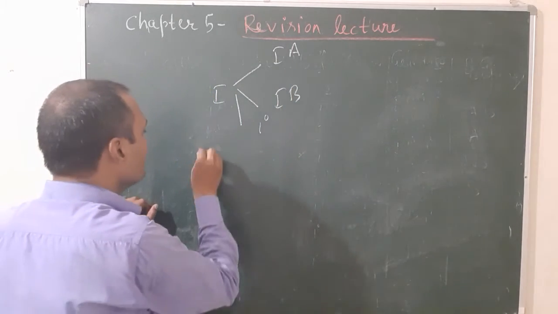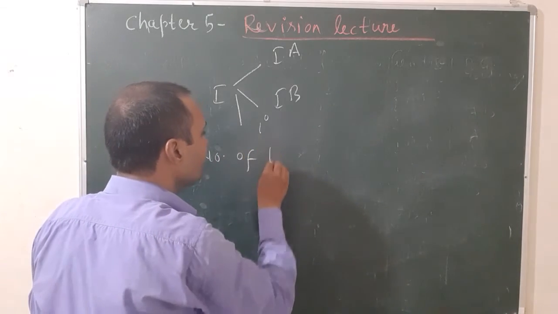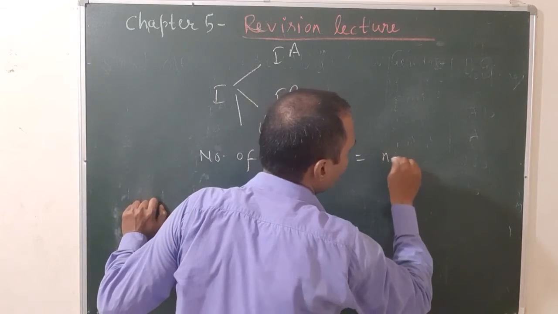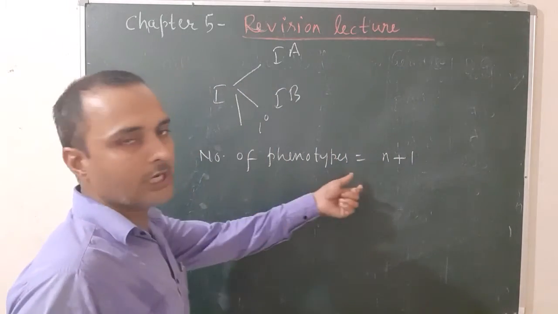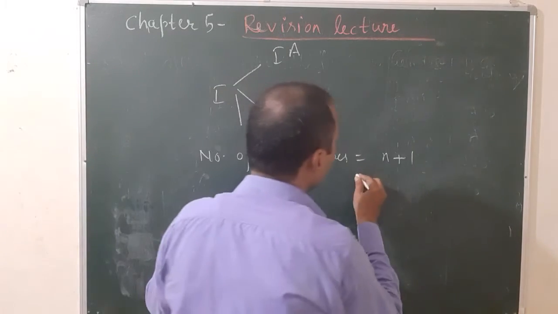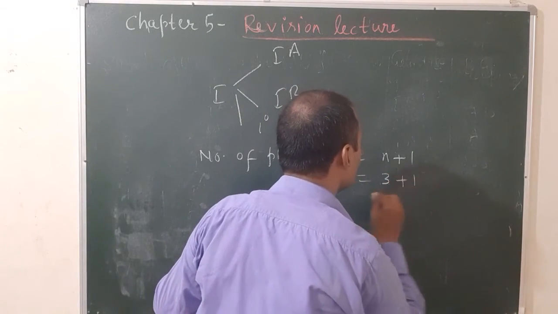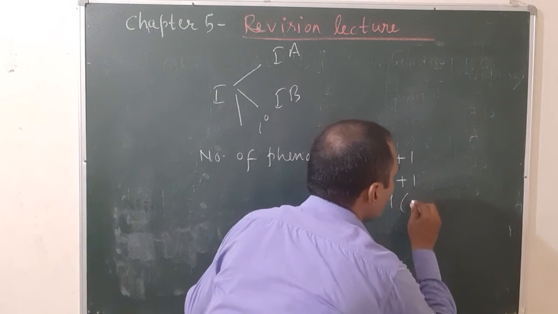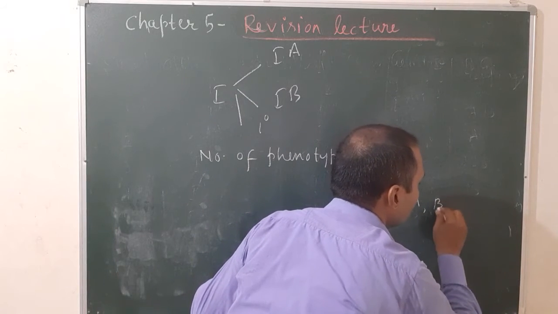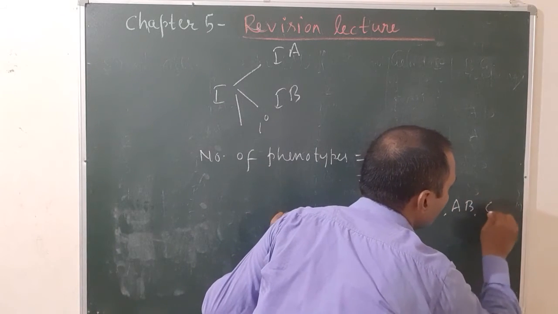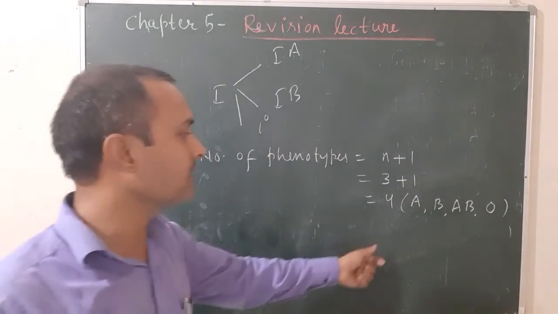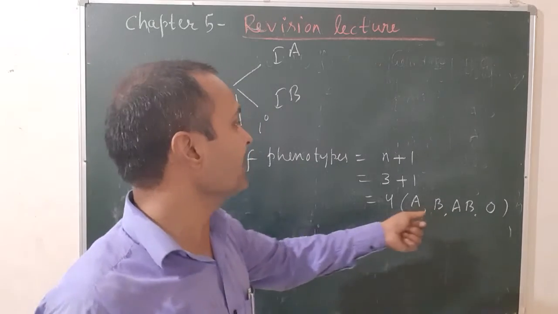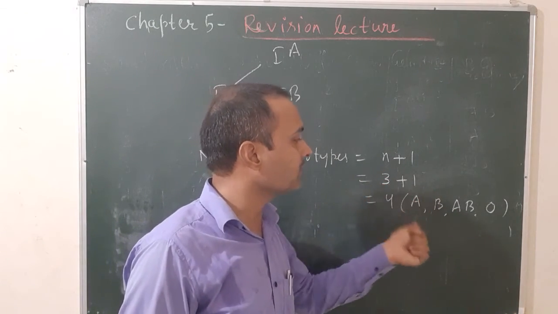Here n is 3, and plus 1, total is 4. Those 4 phenotypes are blood group A, blood group B, blood group AB, and blood group O. Why 4? Because n value is 3, so 3 plus 1 is 4.